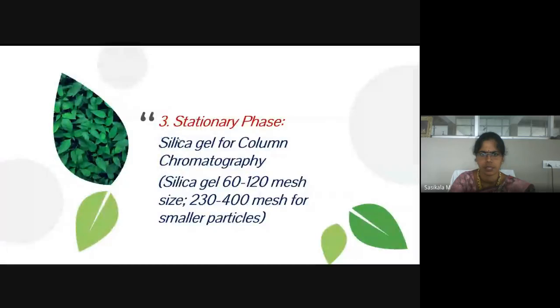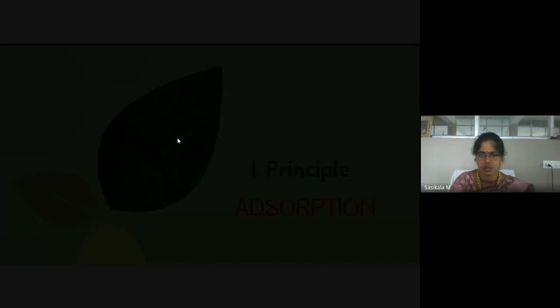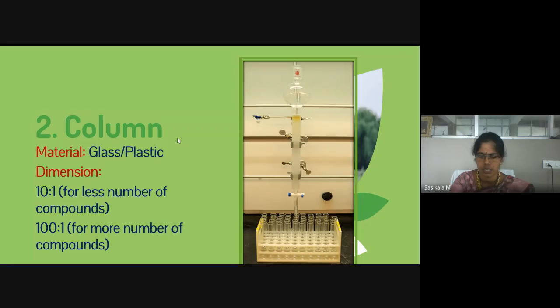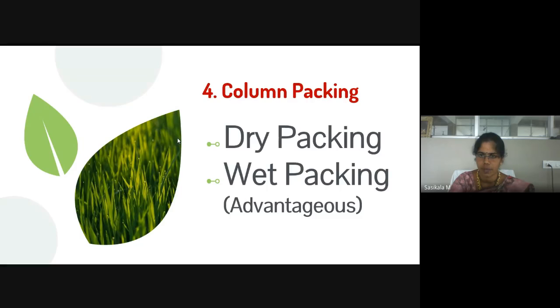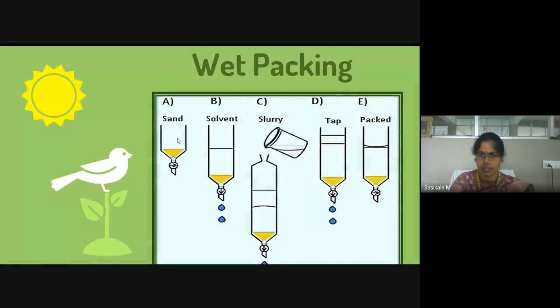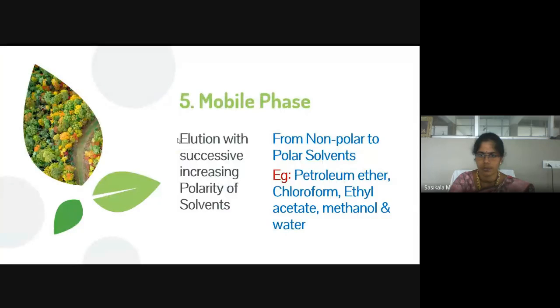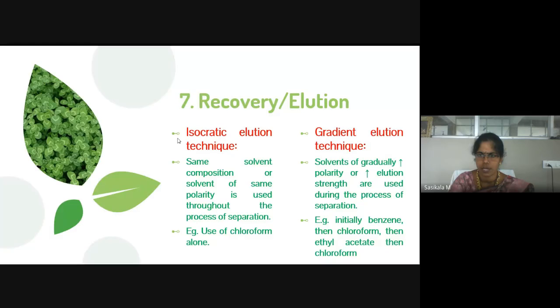Column chromatographic parameters from the beginning: principle is absorption, then column, as Jackson and Rubeshwaran said. We have discussed principle, column, stationary phase with the particle size, then dry packing and wet packing methods and their explanation, how it is done, then mobile phase selection with the polarity nature, how it is selected according to increasing polarity, then sample preparation and application in the column, then recovery and elution techniques.